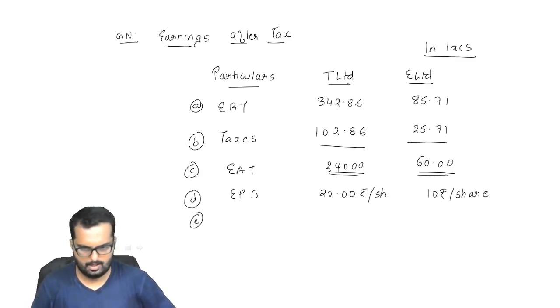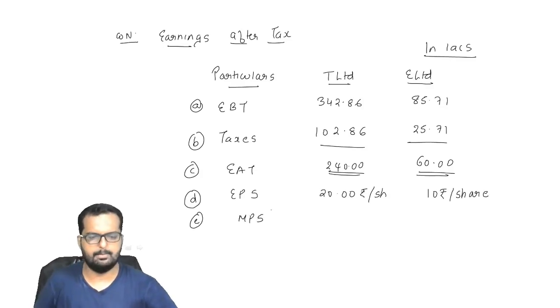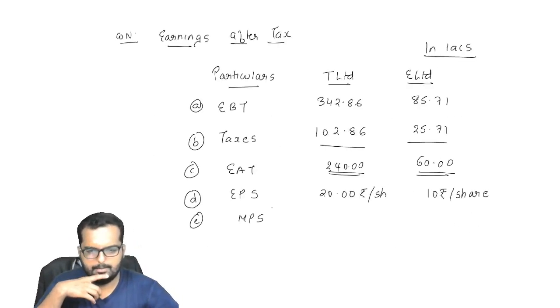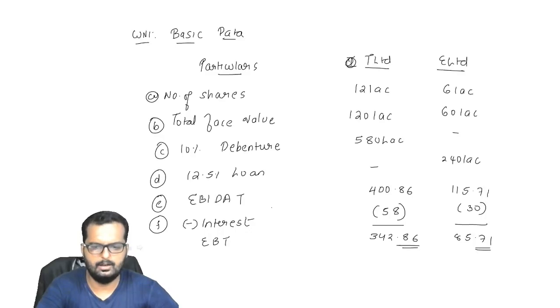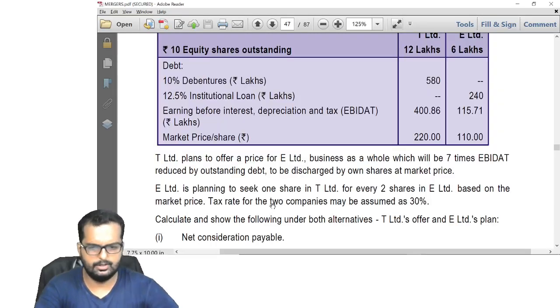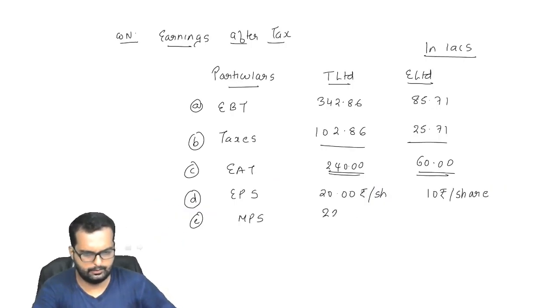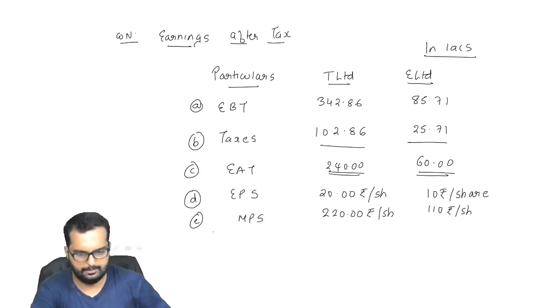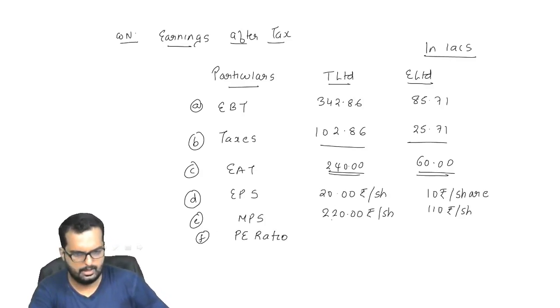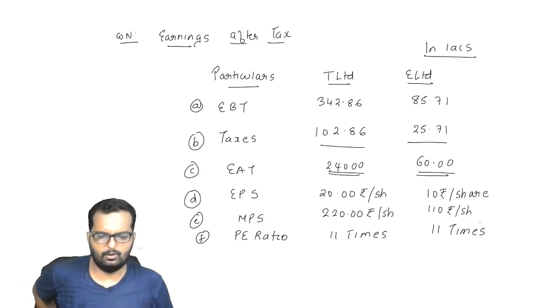Right. Now we will have a market price also put over here. The market price is, I think, already given in the question. How much is that? Is it 220 for the first one? And the second one is how much? 110 rupees per share. From this, can I find out the PE ratio? That would turn out to be, I think, 11 times here, 11 times here also. Can you please update this also in your books?